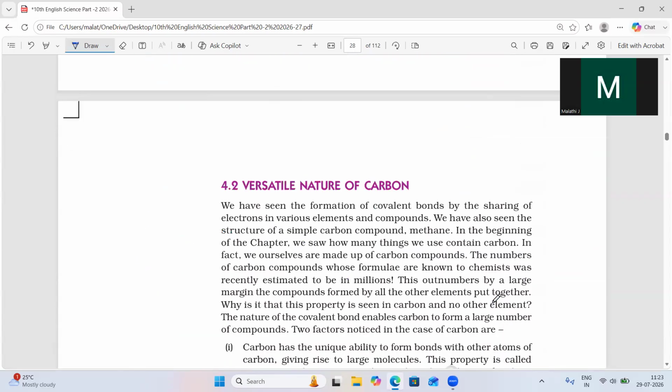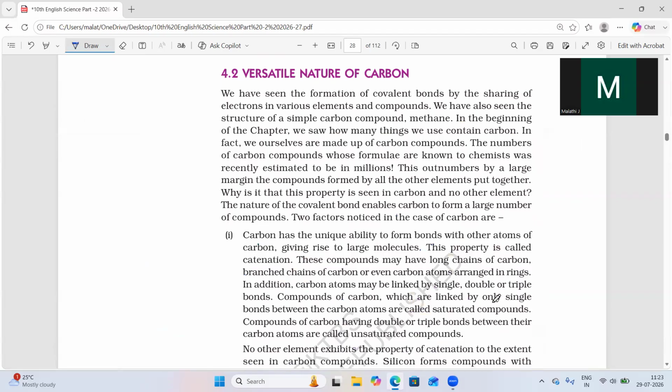So the versatile nature of carbon we just studied is catenation, and how covalent bonds are formed by sharing of electrons with other elements. Based on this versatile nature of carbon, scientists have made millions of carbon compounds artificially. They synthesize them, and they also occur naturally because of this nature.